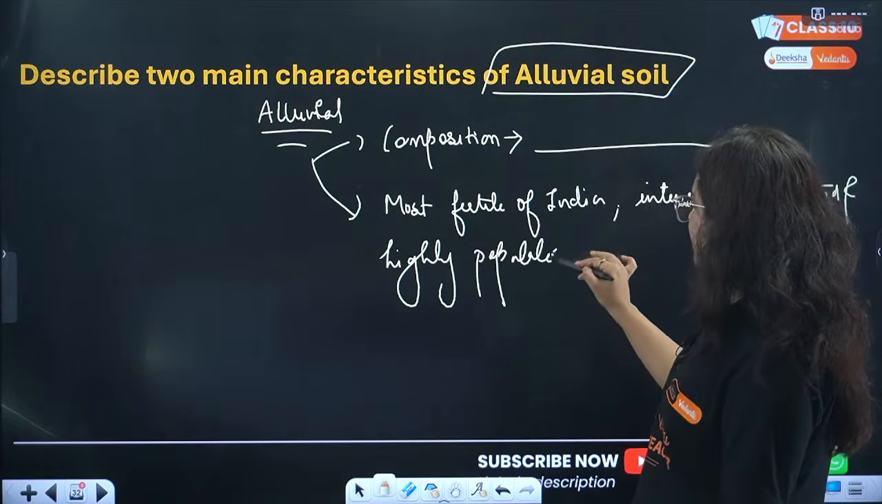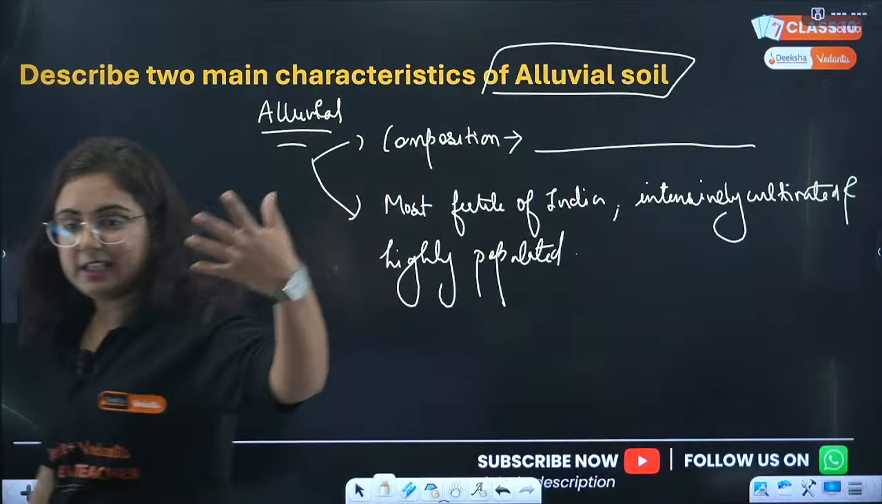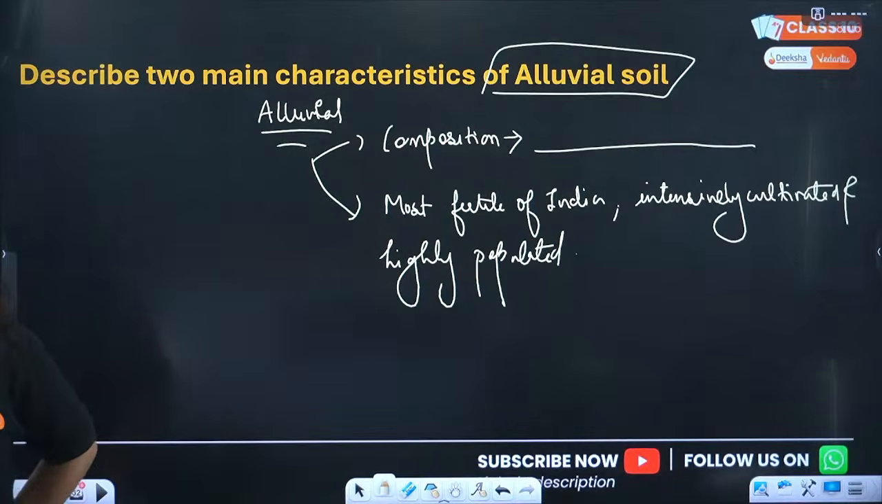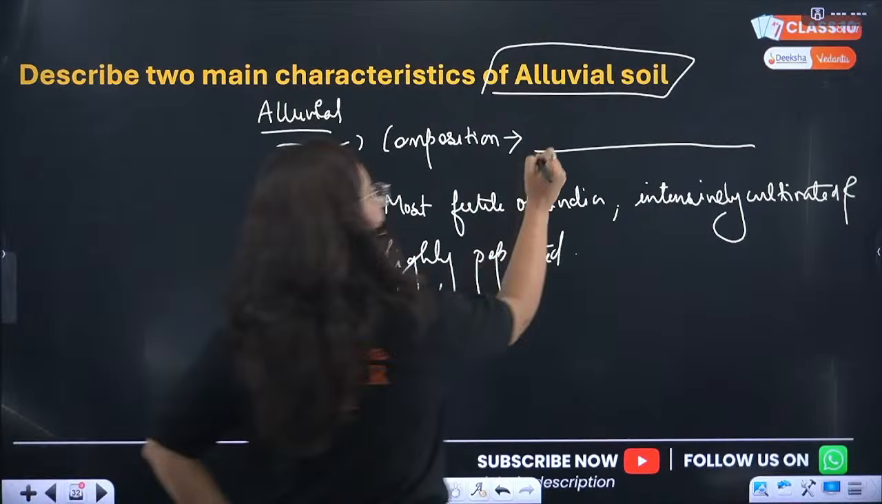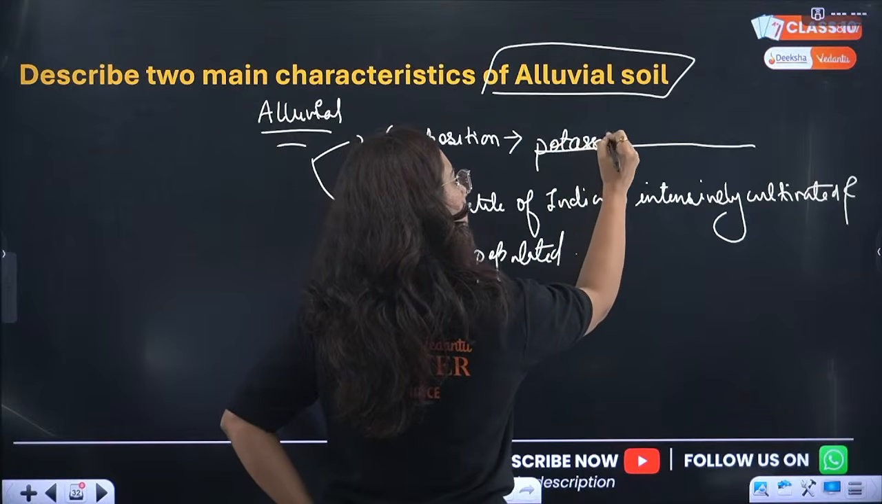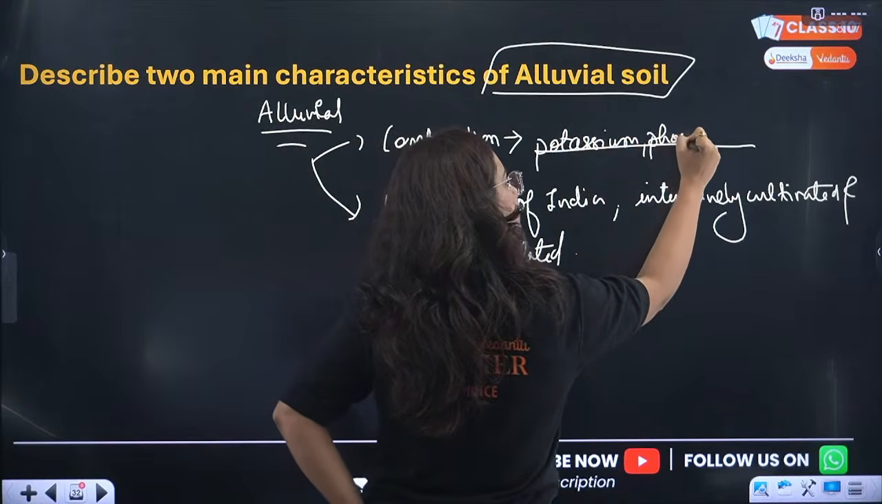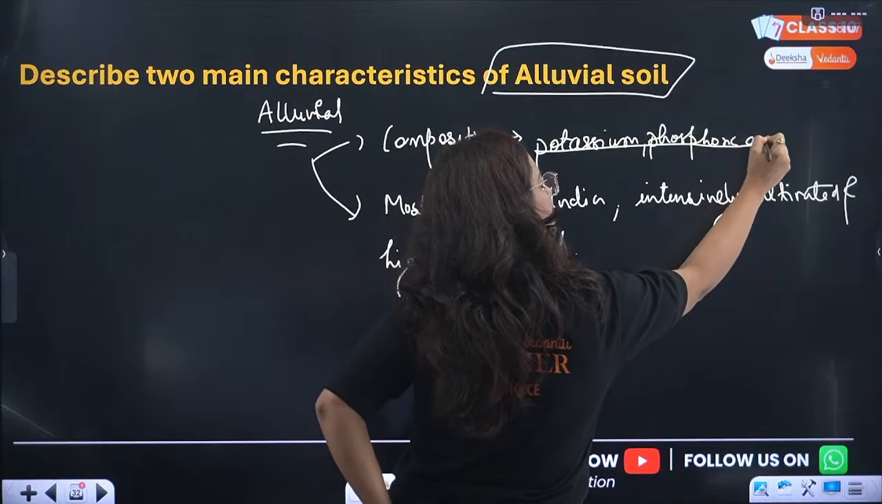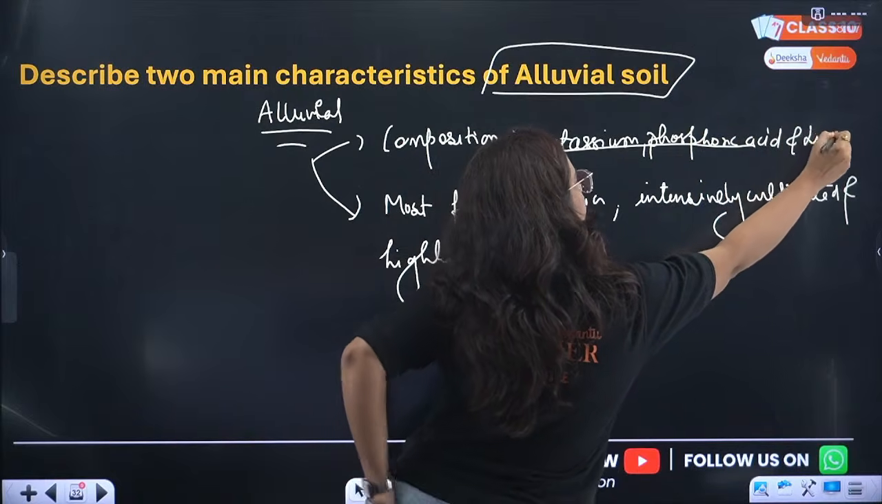Anyone who can tell me the composition of alluvial soil? Why is it fertile? It contains the balanced composition of what? Potassium, phosphoric acid and lime. You were not able to tell it. Potassium, phosphoric acid and lime. Clear? Very good.